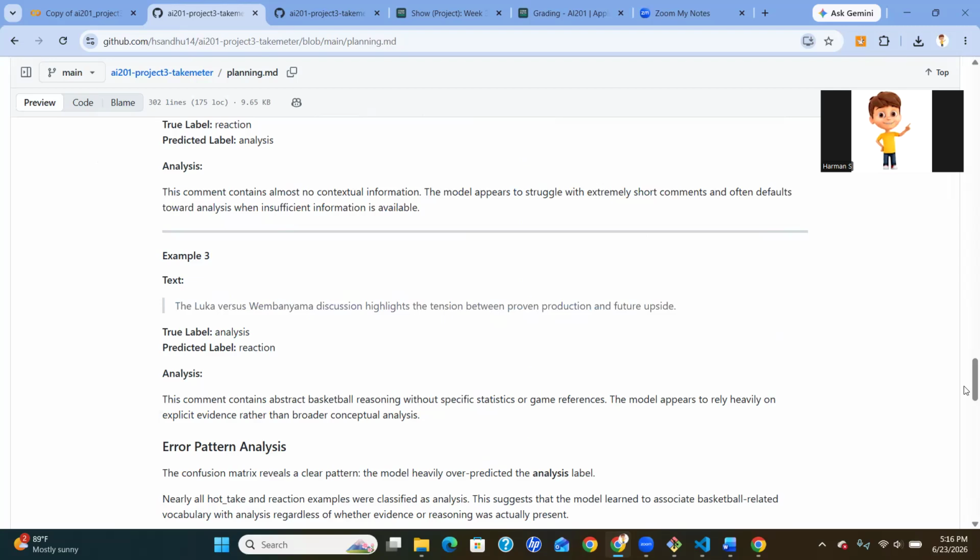And another improvement would be involving a second annotator to measure agreement rates and determine whether some of the labels themselves are subjective. But overall, this project gave me hands-on experience with data set design, model fine-tuning, and error analysis in general, even if my percentages were low.